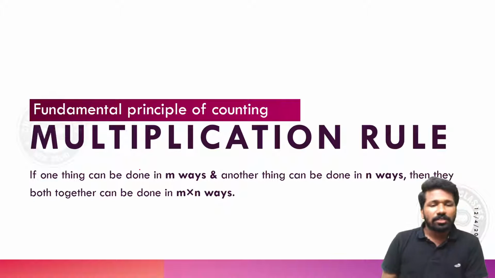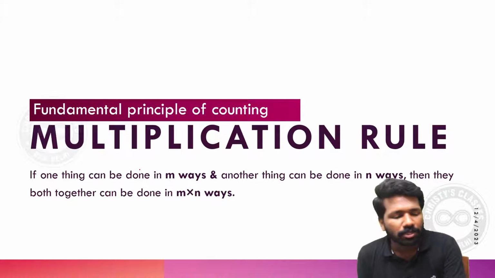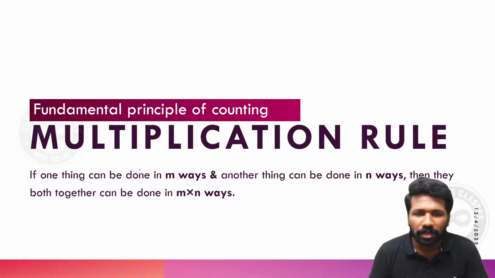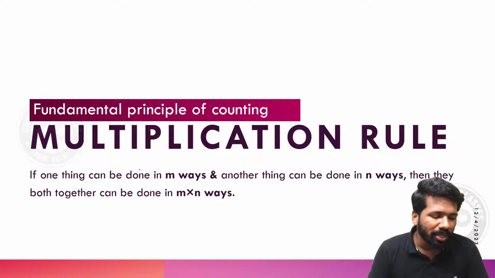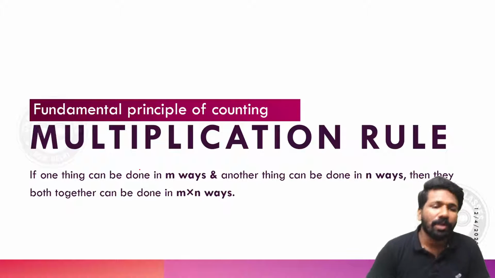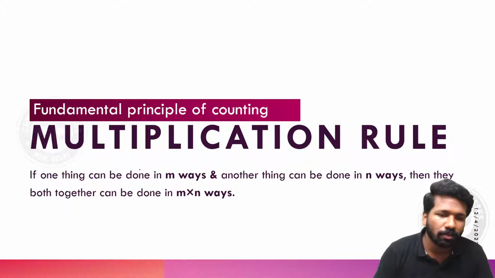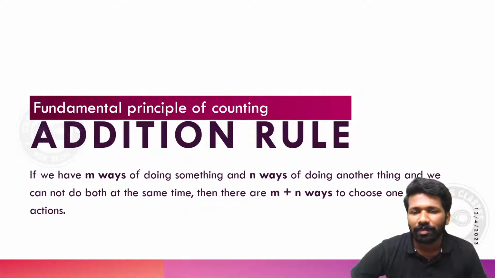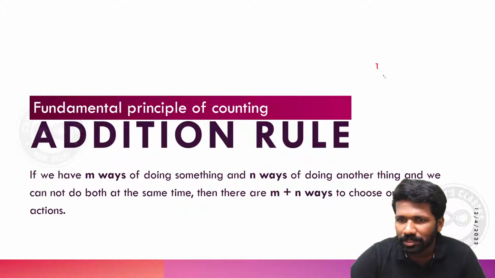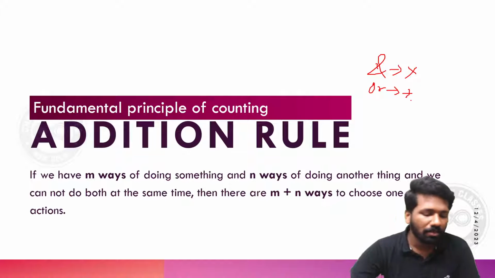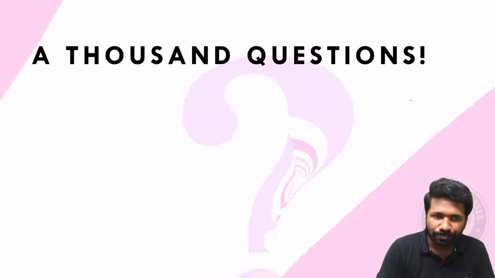So let us start today's session. As I told, in the permutation combination chapter we discussed the fundamental principle of counting, the multiplication rule. That idea is very important in this chapter also. The idea was, if one thing can be done in m ways and another thing in n ways, both things together can be done in m into n ways, and this or that can be done in m plus n ways. Simply speaking, we can summarize these two rules as: and means multiplication, or means addition.